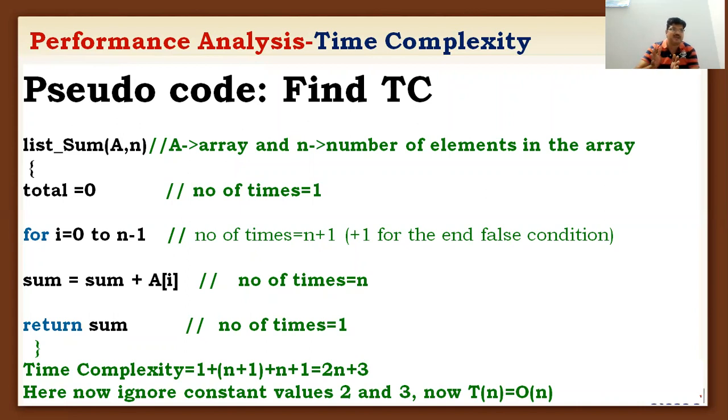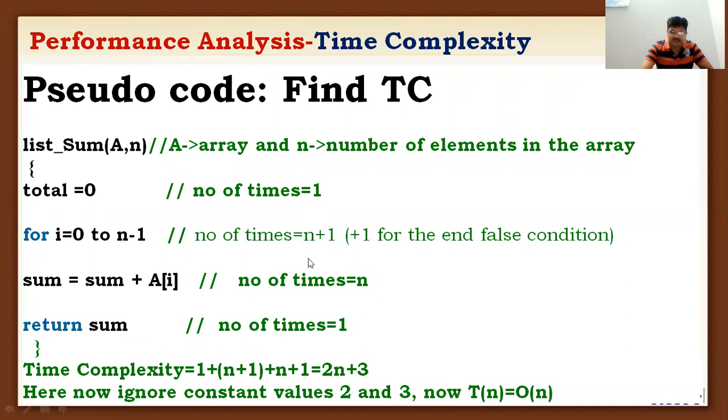Here all are specified and these will be added one by one. So the time complexity of the given pseudocode: the first statement, total equal to 0, is 1. Next one is the for loop, which takes n plus 1 times. I have added n plus 1 to this one, 1 plus n plus 1, and then sum equal to sum plus a of i.